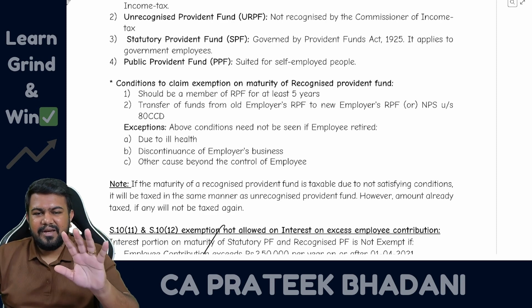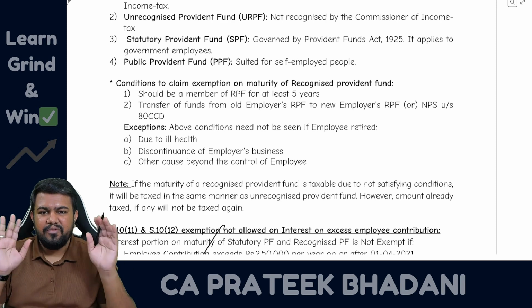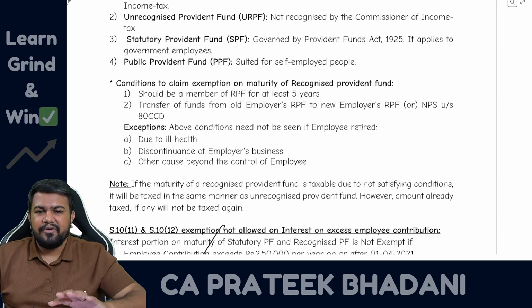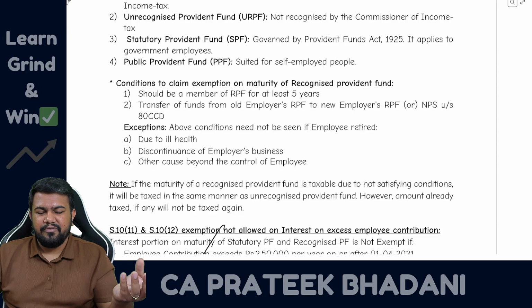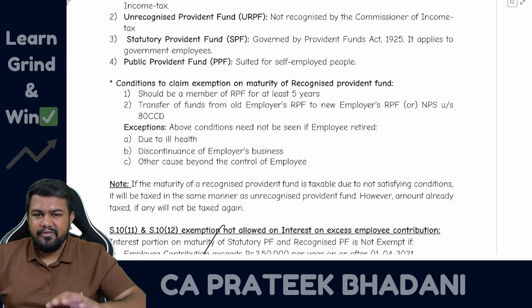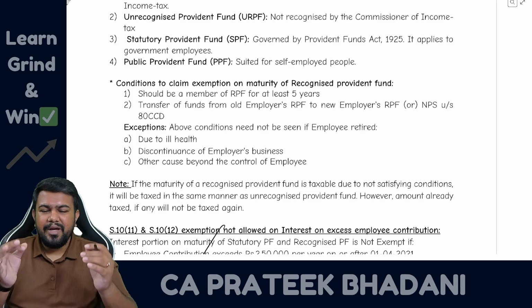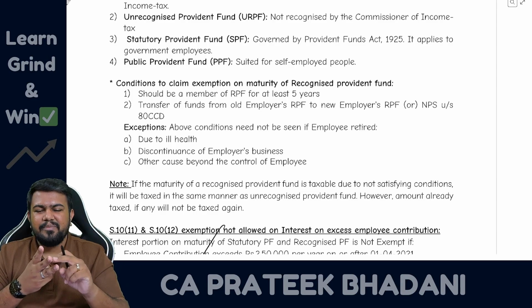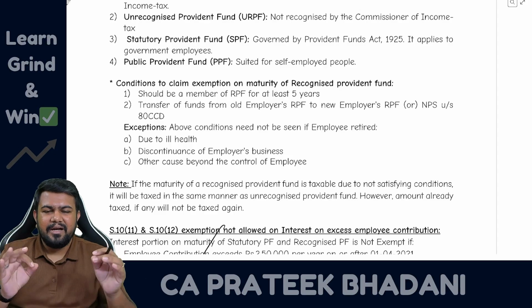But for this 5-year condition also, there are some exceptions. What are the exceptions? Number 1, you can transfer the money from recognized provident fund to the new employer's recognized provident fund, or you can transfer money from RPF to the national pension scheme, or you can withdraw due to any of the 3 reasons: ill health, discontinuance of employer business, or any other reason beyond the control of the employee.